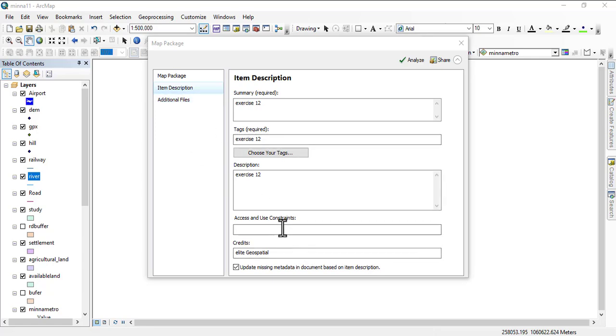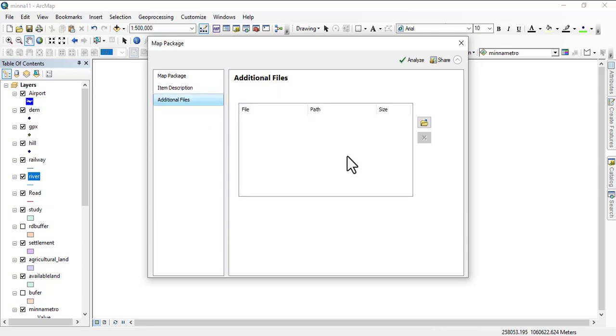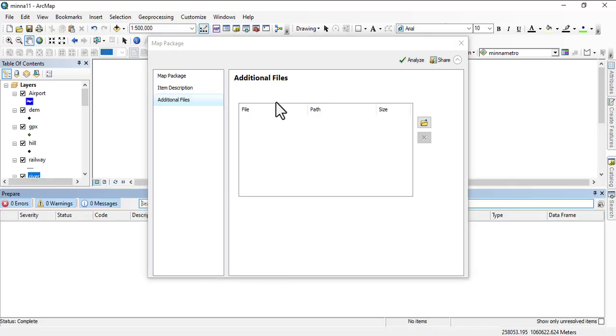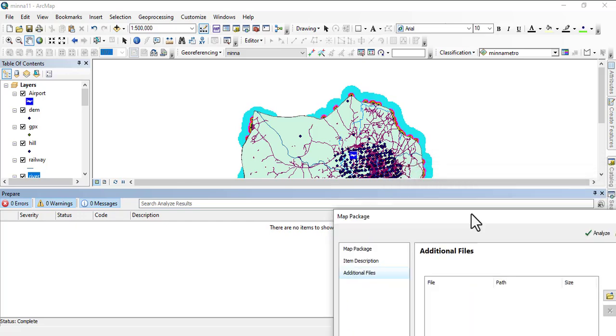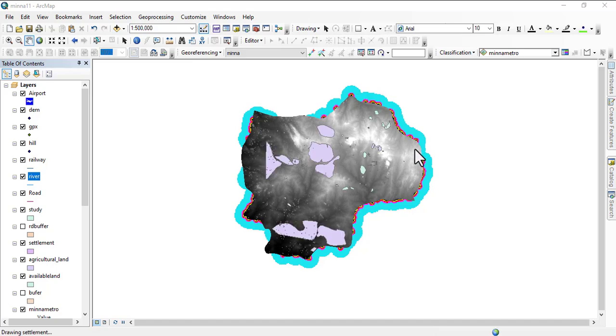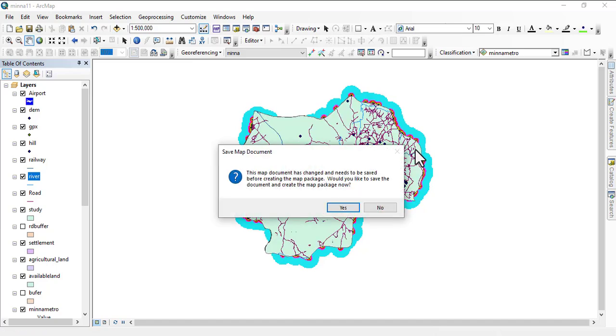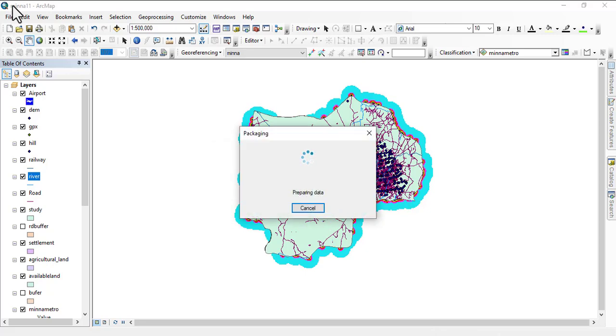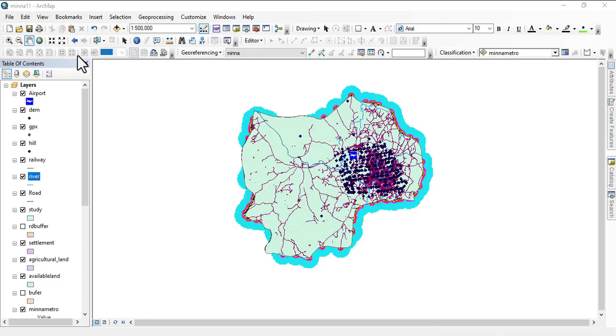The next thing is, is there any constraint? There's no constraint right now, so there's no need for any additional information. Then you click on Analyze to see whether there's any error. You can see that there's no error, there's no item to show. Next you click on Share. Once you click on Share, it's going to say you should save this again, so we just click on Save, since originally it has a save. It's going to save as a map document first. Then the next is going to process this as a map package.